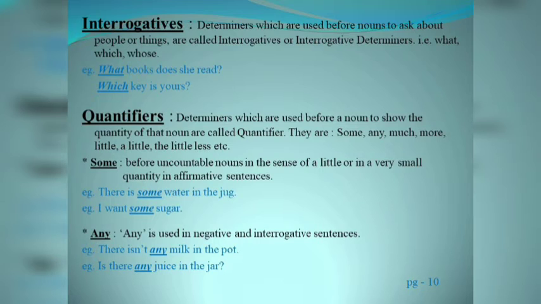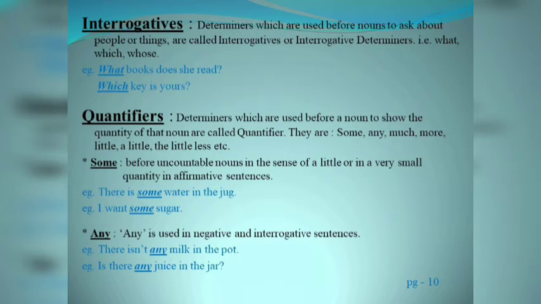Let's take some examples. What books does she read? Here, what has been used to ask about the books that she prefers. The next example is, which key is yours? Here, which is interrogative determiner, or you can simply say interrogatives. The next point is quantifier. Determiners which are used before a noun to show the quantity of that noun are called quantifiers. They are some, any, much, more, little, a little, the little, less, etc.